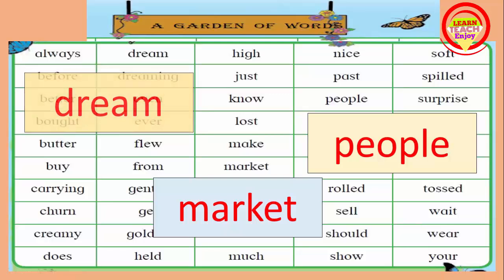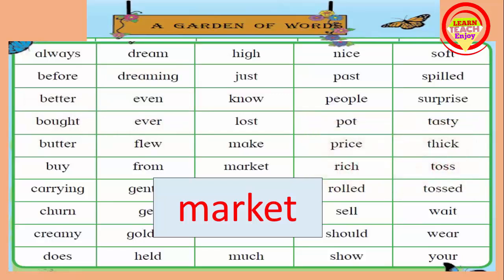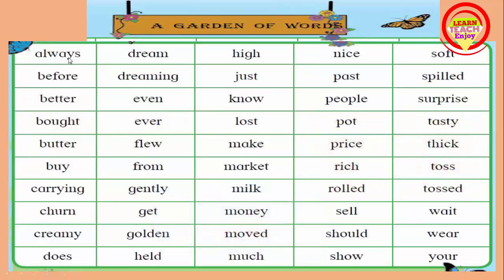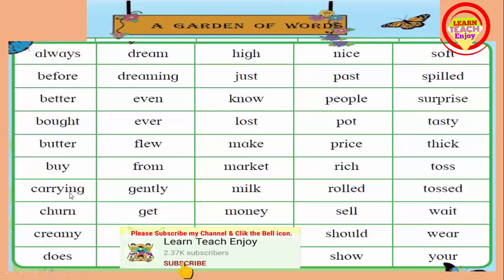Now we read all these words one by one. Always, before, better, bought, butter, buy, carrying, churn. Churn means घुसळणे. Creamy, does, dream. Dream means स्वप्न.